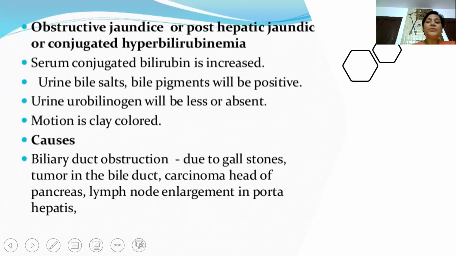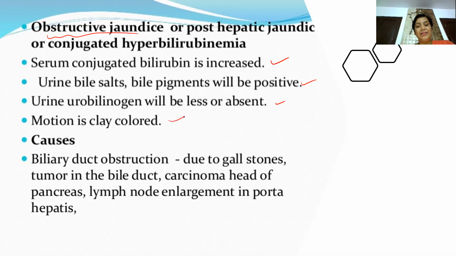Second is obstructive jaundice or post-hepatic jaundice. In obstructive jaundice there will be an increase in conjugated bilirubin. So obviously bile salts and bile pigments will be positive, but urobilinogen in urine will either be in lesser amounts or absent. And the color of the feces will be clay colored.